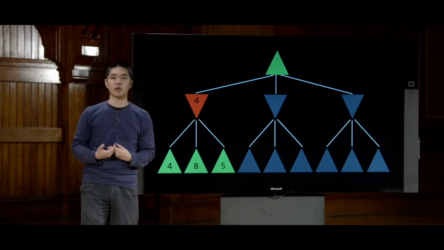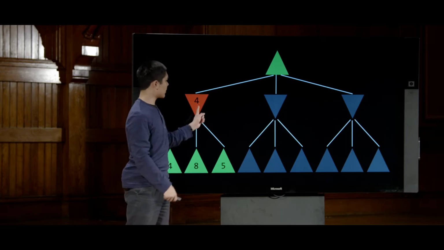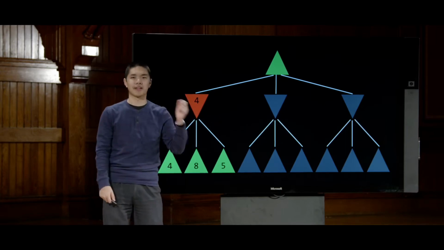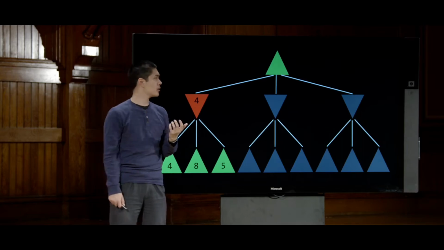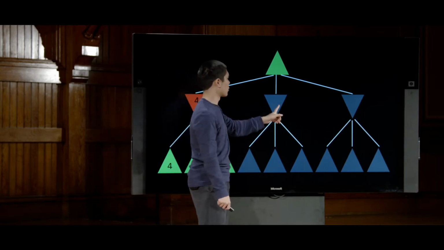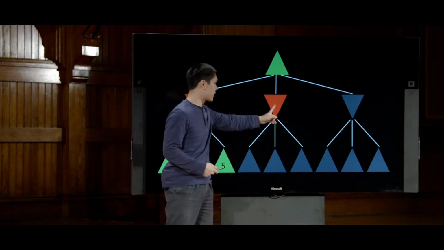So this state now has a value of 4. Then I, as the max player, say, all right, if I take this action, it will have a value of 4. That's the best that I can do, because min player is going to try and minimize my score. So now what if I take this option? We'll explore this next. And now explore what the min player would do if I choose this action.